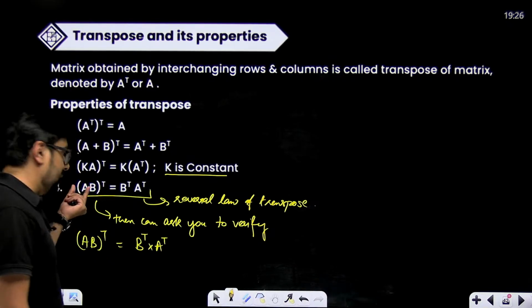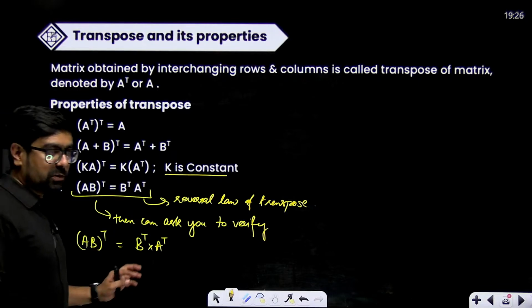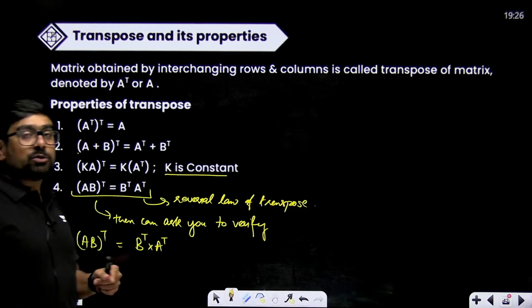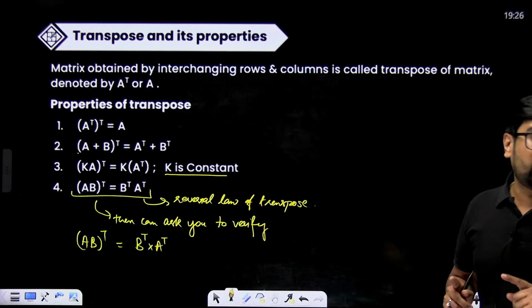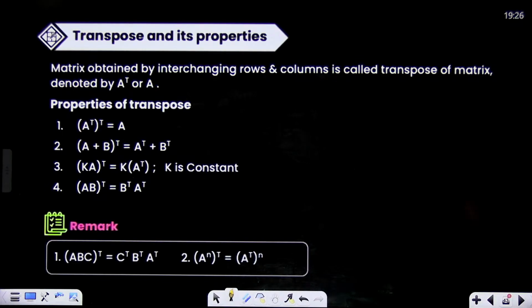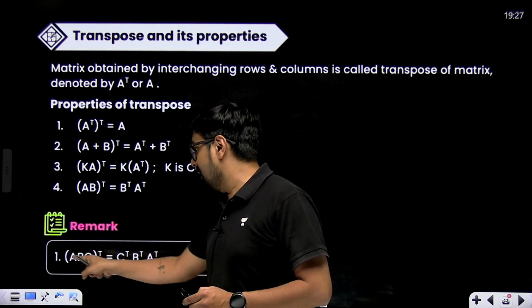So how to verify? Multiply AB, find their transpose, and then find B transpose separately, A transpose separately, multiply both of them in this order only. B transpose into A transpose is not equal to A transpose into B transpose. Commutative property does not apply in the multiplication of matrices. Remember that. Okay. In case of three matrices also it will work like this. Reversal law: C transpose, B transpose, A transpose, it will become.